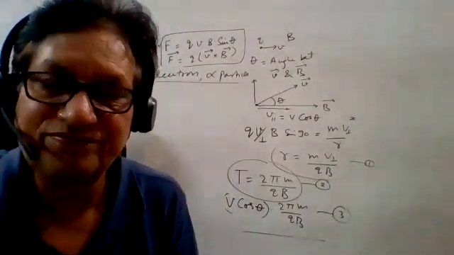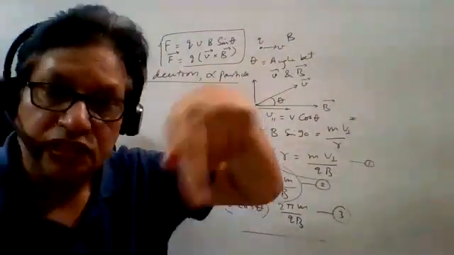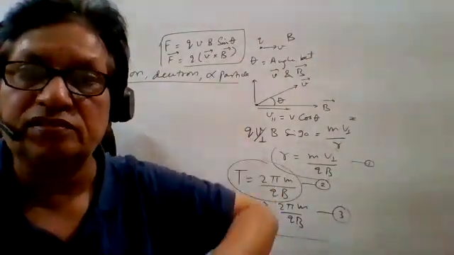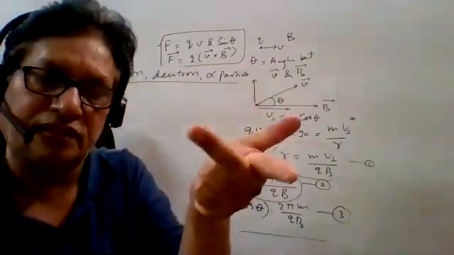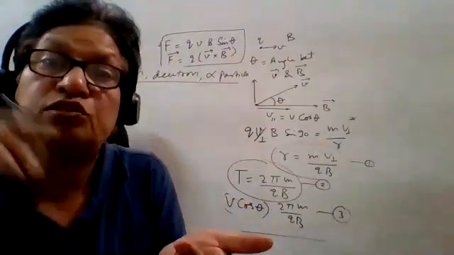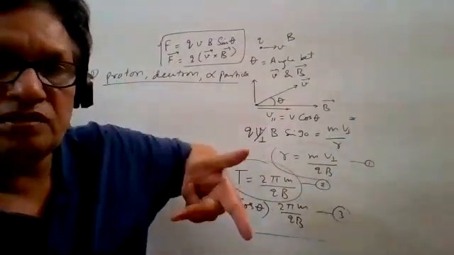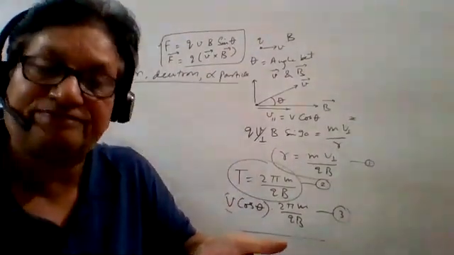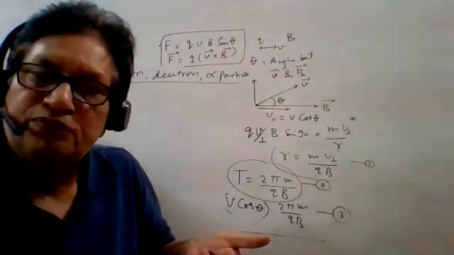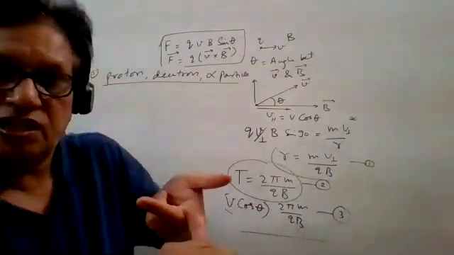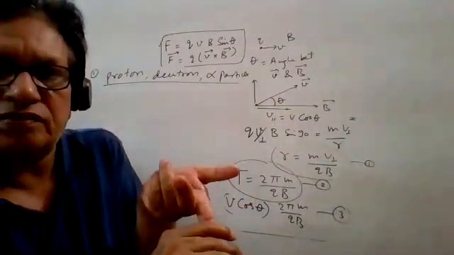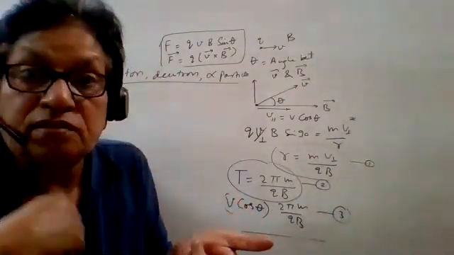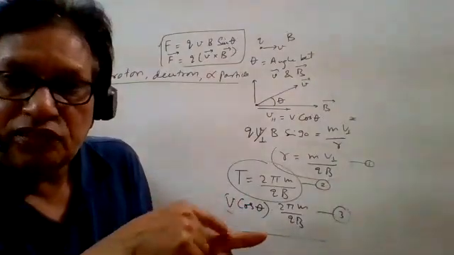I am again repeating. Think about your room where you are sitting: the direction of the magnetic field is downward. All of you use your left hand. Please apply Fleming's left-hand rule. This finger means the magnetic field is downward. Please all of you do it, without any hesitation. This is the direction of the magnetic field, downward, and this is away from you. I am talking about you, not me. Apply Fleming's left-hand rule.